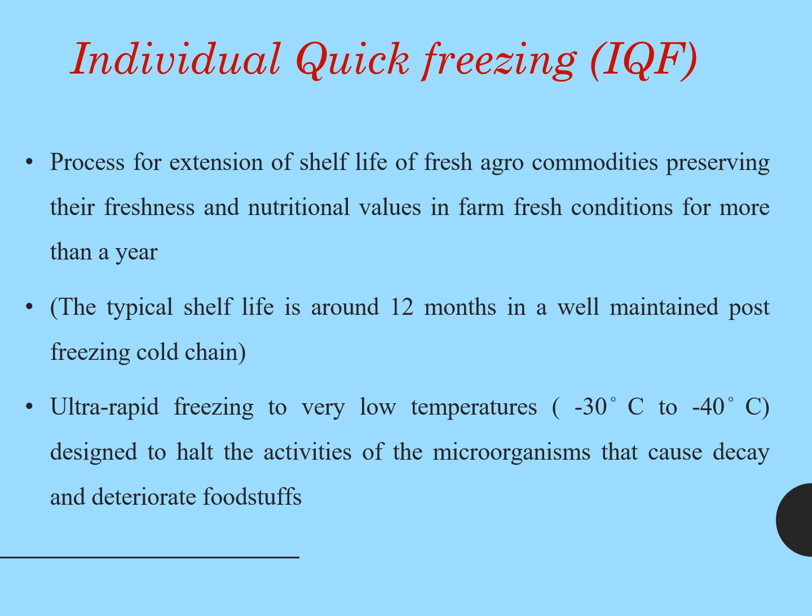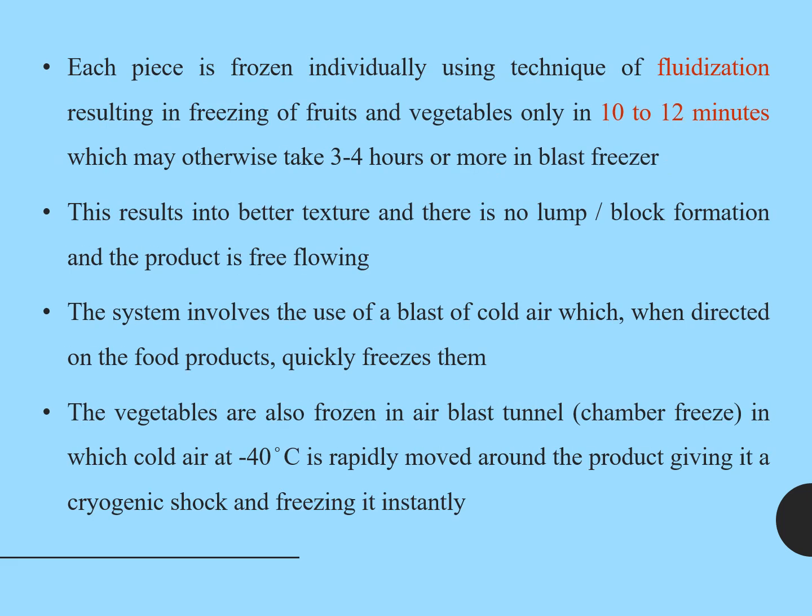We have to maintain the cold chain up to the consumer, at a temperature of -13 to -40 degrees Celsius, in order to inactivate the microorganisms which cause decay and deterioration of the foodstuffs. So here we are extending the shelf life to more than 1 year, and it is a rapid freezing method.